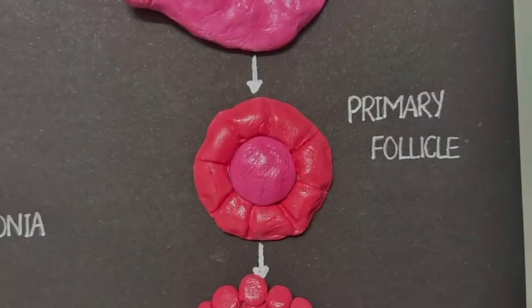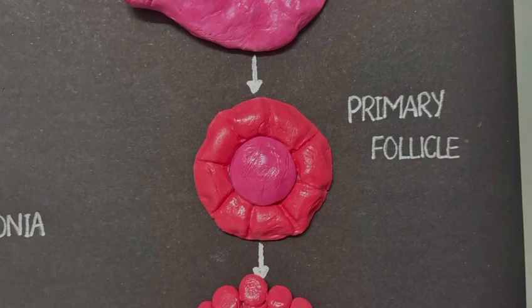A homogeneous membrane, the zona pellucida, appears between the follicular cells and the oocyte. The primary oocyte is arrested in prophase 1 of meiosis during intrauterine life, persisting until adulthood. This arrest occurs due to the secretion of oocyte maturation inhibitor. Further development occurs with the onset of puberty.